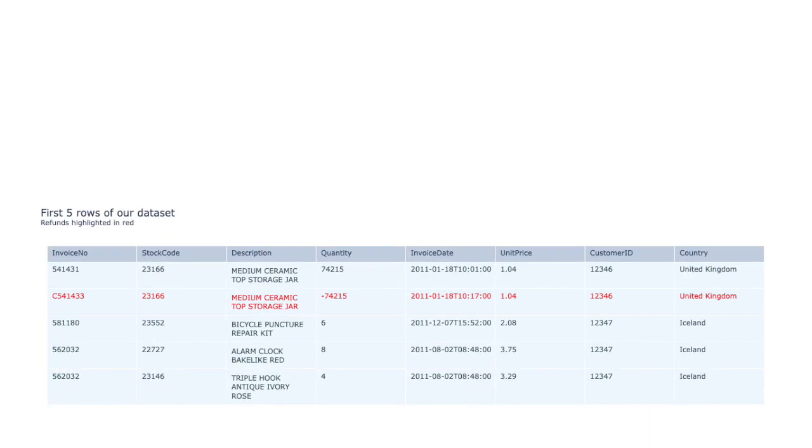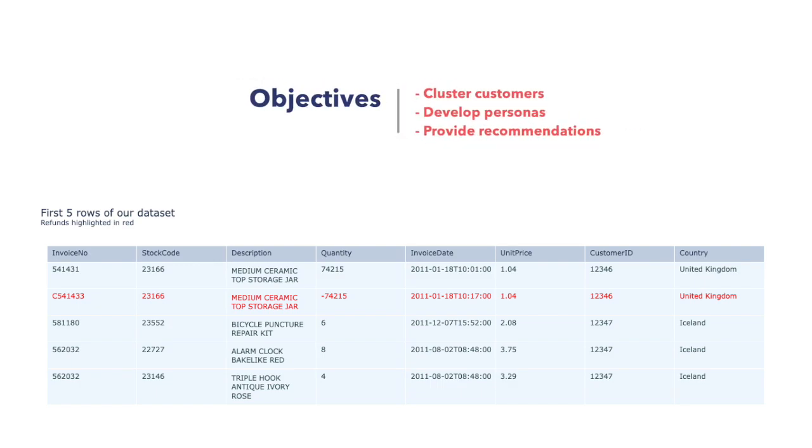For today's example, we're using some publicly available data from an e-commerce store. We have a few objectives in mind, namely to identify clusters of customers, develop personas for each cluster, and then provide some recommendations for each persona.